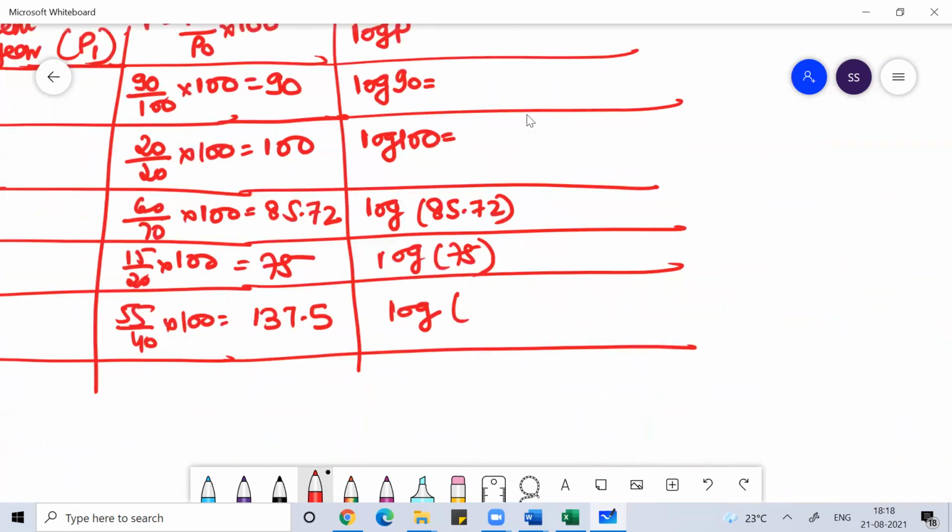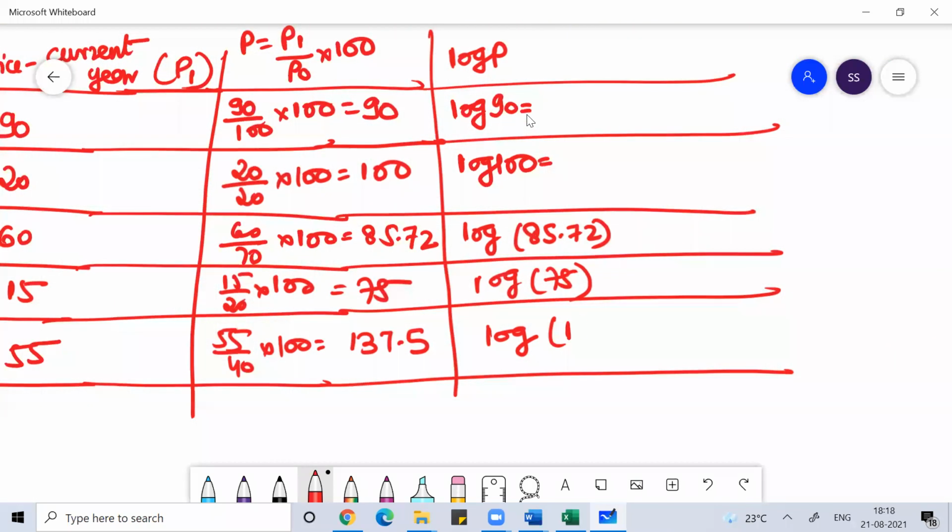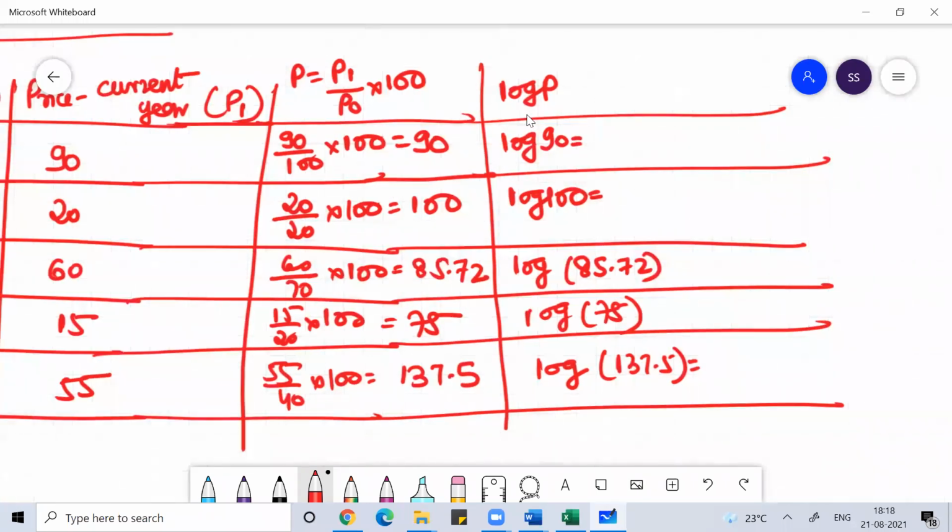For log 90, after how many digits do you get the decimal? After 2 digits, so the answer is 1 point something. For 100, it is 3 digits, so this will be 2 point something.